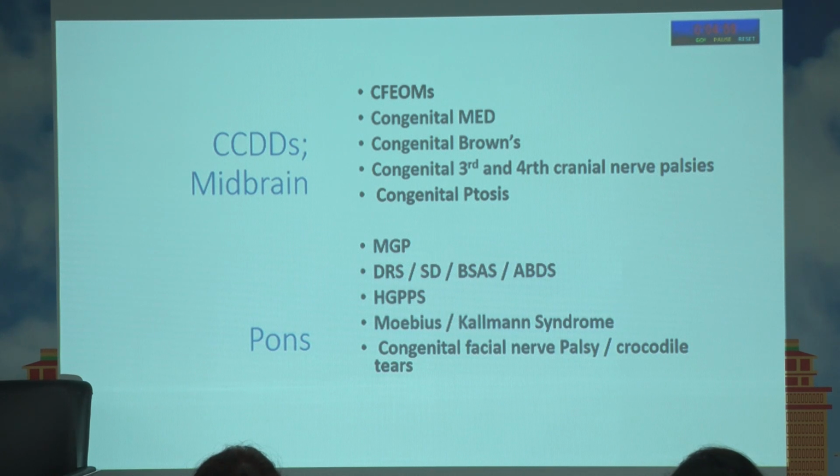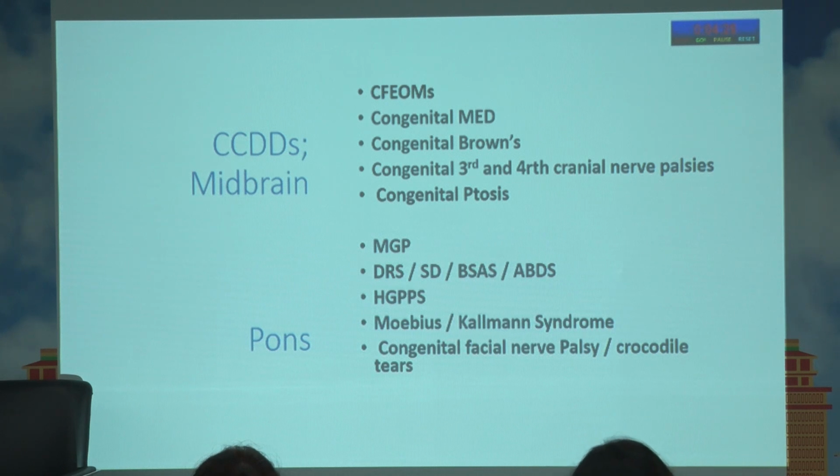Bosley-Salih-Alorainy syndrome, which is seen in Gulf countries. This is like bilateral DRS with a lot of middle ear problems. And then you have ABDS, auditory brainstem dysgenesis syndrome. This is seen in South America. So both these conditions are SALL4 mutations, HOXA1 mutations, which can be shared with DRS. So there is sort of a cross connect with DRS, synergistic divergence, BSAS and ABDS.